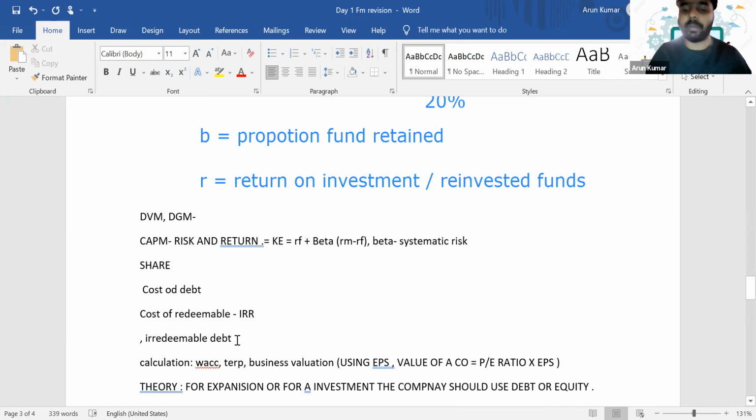If it is irredeemable, we'll only get the interest. So how will you calculate it? Kd is equal to I, whatever the interest, into 1 minus T, because we get tax savings on interest, divided by the ex-interest market price of that bond. So Kd is equal to I into 1 minus T by P0.